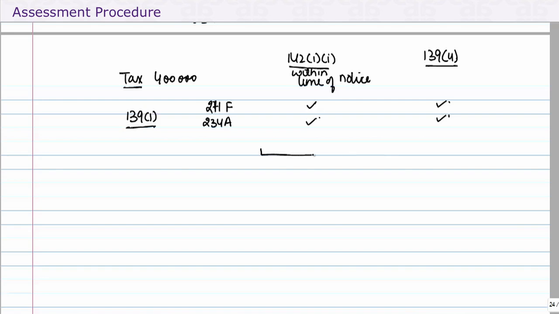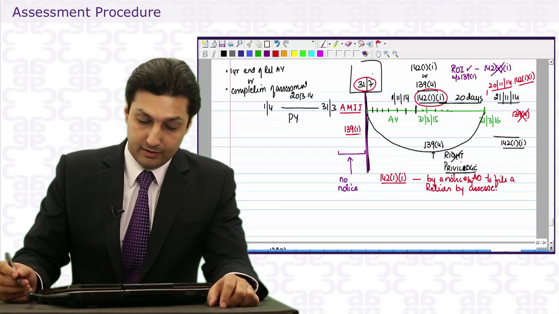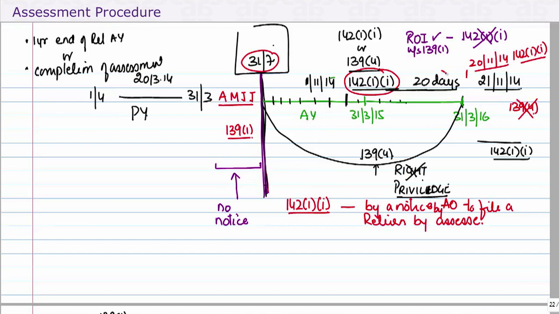Now what happens if you default in complying with terms of notice? That means over here you got a notice, you needed to file a return within 20 days but you did not.